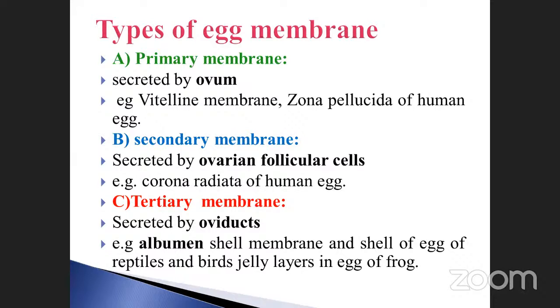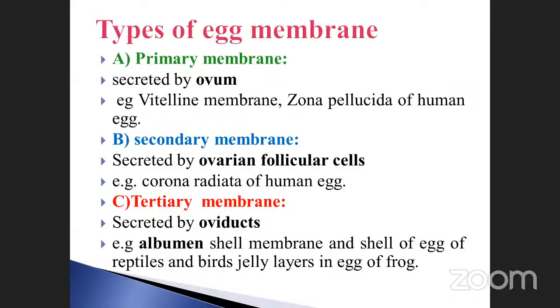The third one is the tertiary membrane. The tertiary membrane is secreted by the oviduct. Here ovum, ovarian follicle, and oviduct. Example, the albumin, shell membrane and shell of the egg of reptiles and birds, and the jelly layer in the egg of the frog. These are all examples of the tertiary membrane, which is secreted by the oviduct.